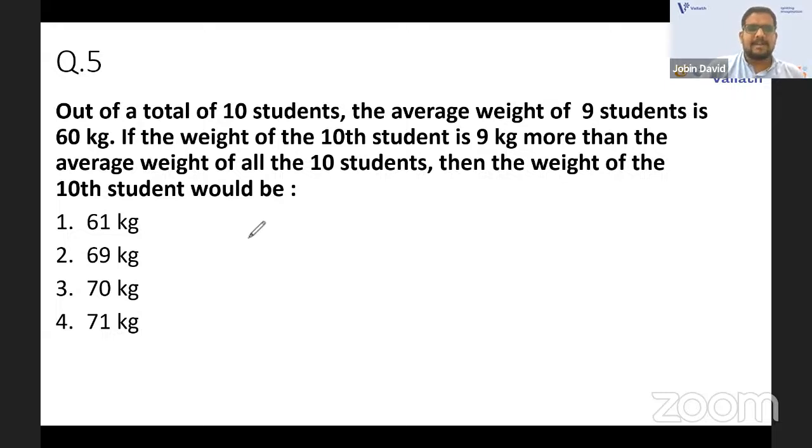So let the average be X. Because the average we don't know. Let the average of the 10 students be X.